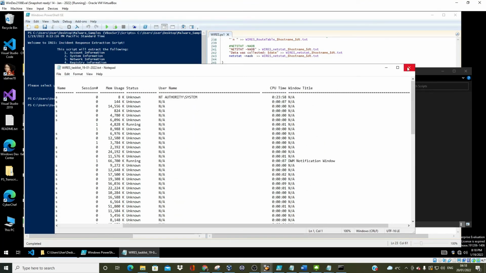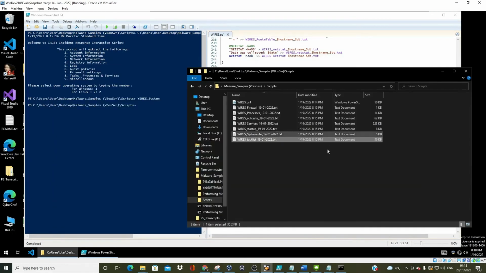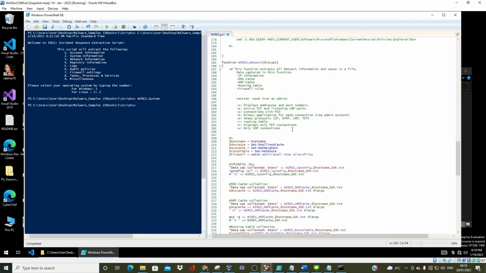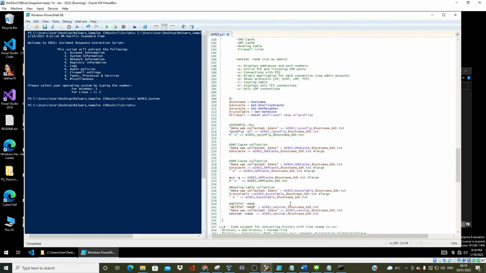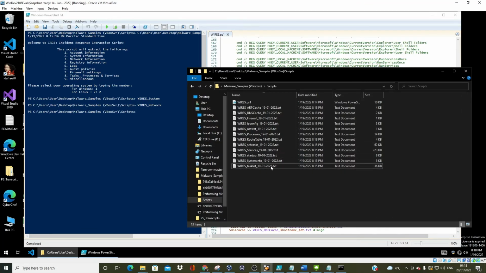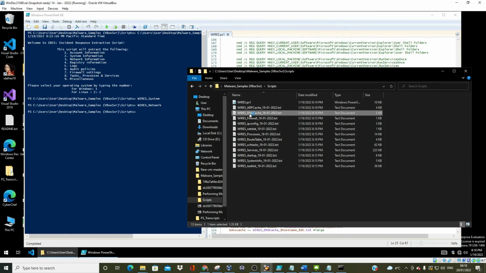Like I said, some of this might go in Excel later on in more iterations or updates of this. Let me run one that needs admin access so that you see the error. So let's run network. Oh, that's done, no error. That's interesting. So you see here, you've got the app cache, DNS cache as well.